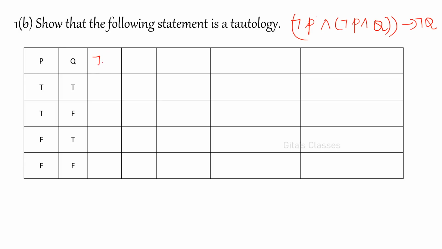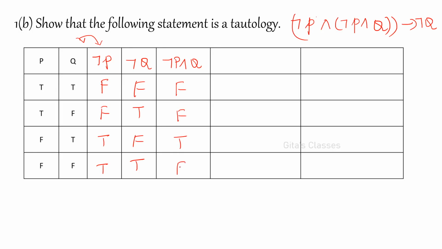Not P is FF T T. You know this table, how to form this table, right? And what is not Q? FT FT. Next I am going to take the innermost bracket, that is not P and Q. Not P and Q is between these two, so TF, and means only both T it will become T, otherwise it is F. So T F, right?